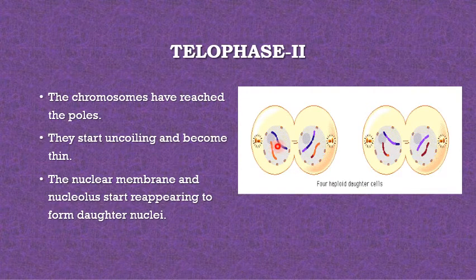So the chromosomes have reached the poles. They start uncoiling and become thin. The nuclear membrane and the nucleolus start appearing to form the four daughter nuclei, 1, 2, 3 and 4. So they are the four haploid daughter nuclei by the end of telophase 2.